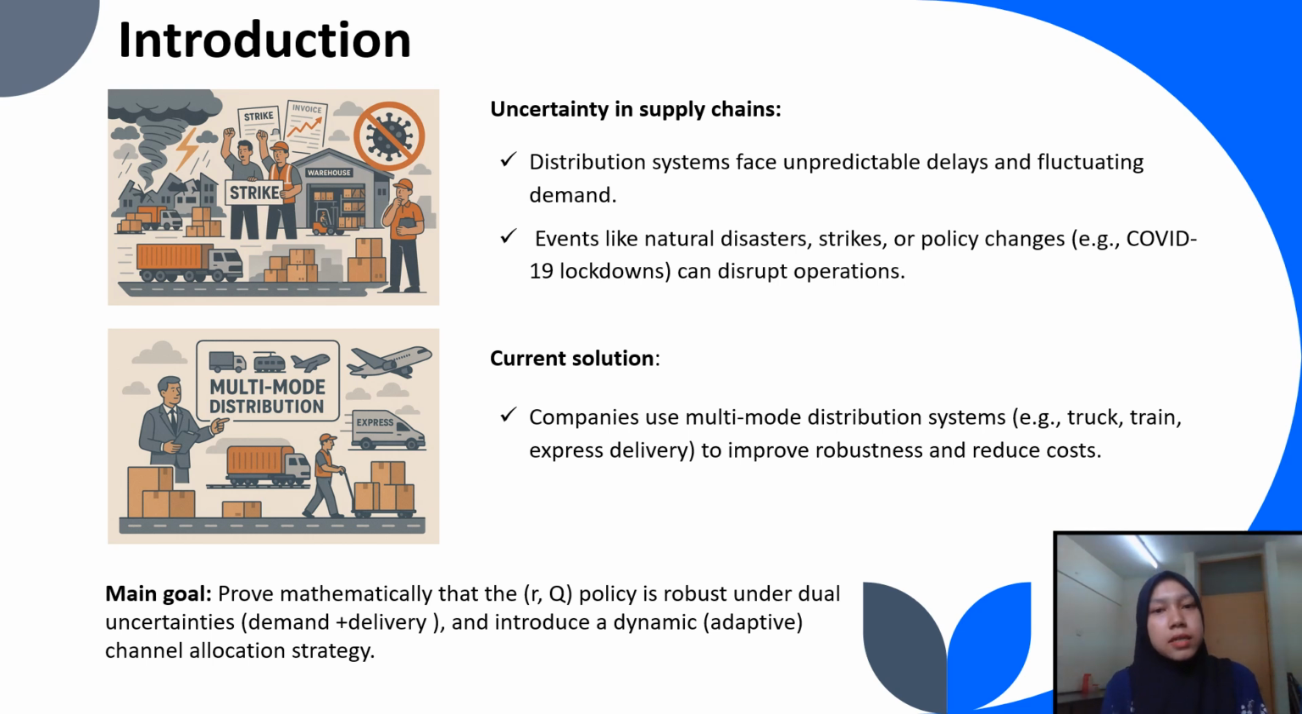In supply chain, uncertainty is common due to factors such as natural disasters, strikes, or policy changes such as COVID-19 lockdown. This event can affect both demand and delivery. Currently, to handle this, companies use multi-mode distribution such as train, truck, or express delivery to improve robustness and reduce costs. Finally, the main goal is to prove mathematically that the RQ policy is robust under dual uncertainty, both demand and delivery, and introduce a dynamic channel allocation strategy.